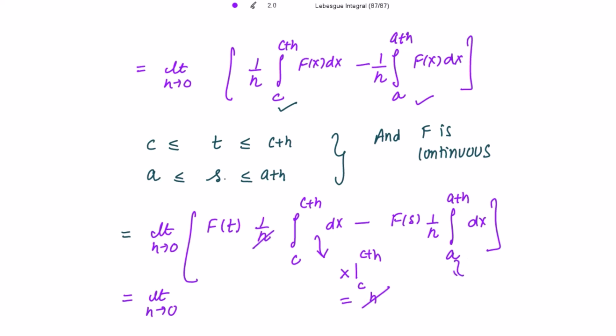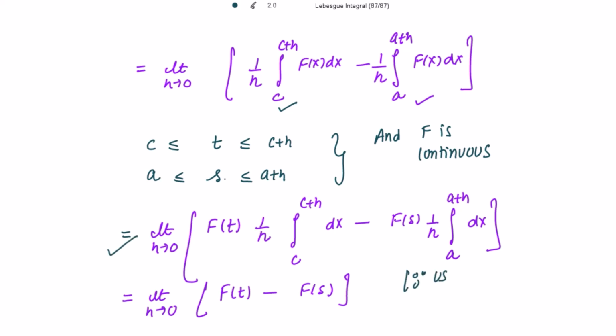Similarly, when integrating this, again we get h, which will be cancelled out with the h present in the denominator. So after integration we get the result to be f(t) minus f(s). Reason: using the mean value theorem for this step.